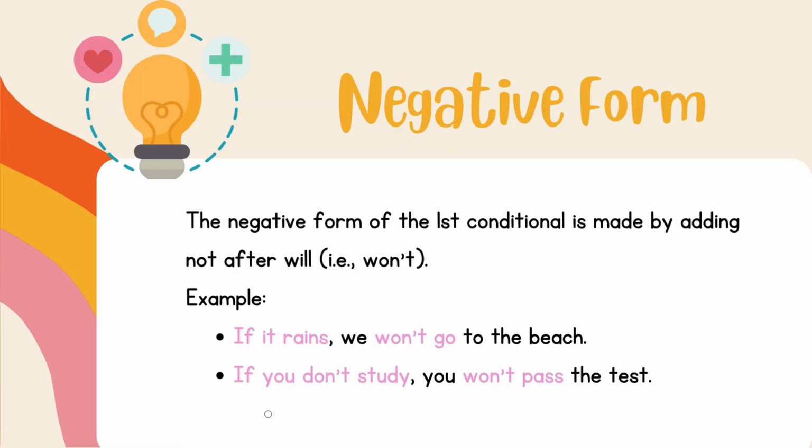We also have a negative form. The negative form of the first conditional is made by adding the word not after will. If it rains, we won't go to the beach. If you don't study, you won't pass the test. So again, not after will means the word won't, and we're adding that in to form a negative.